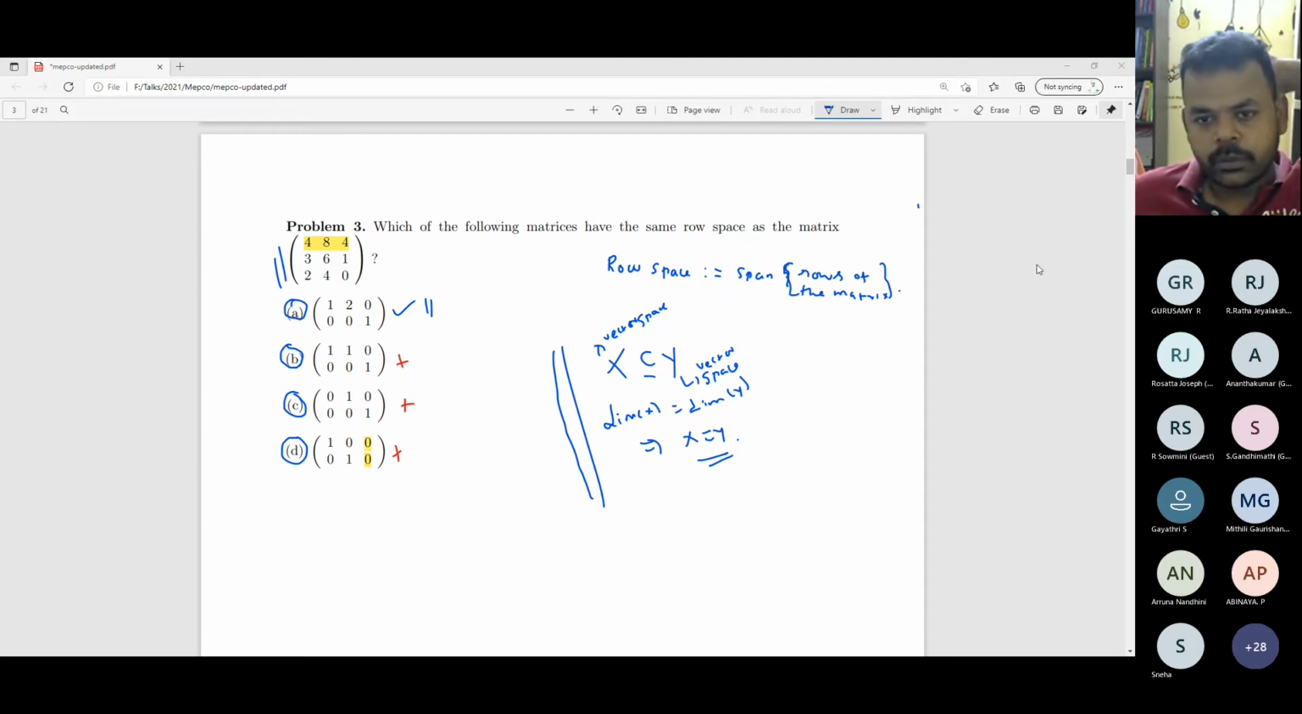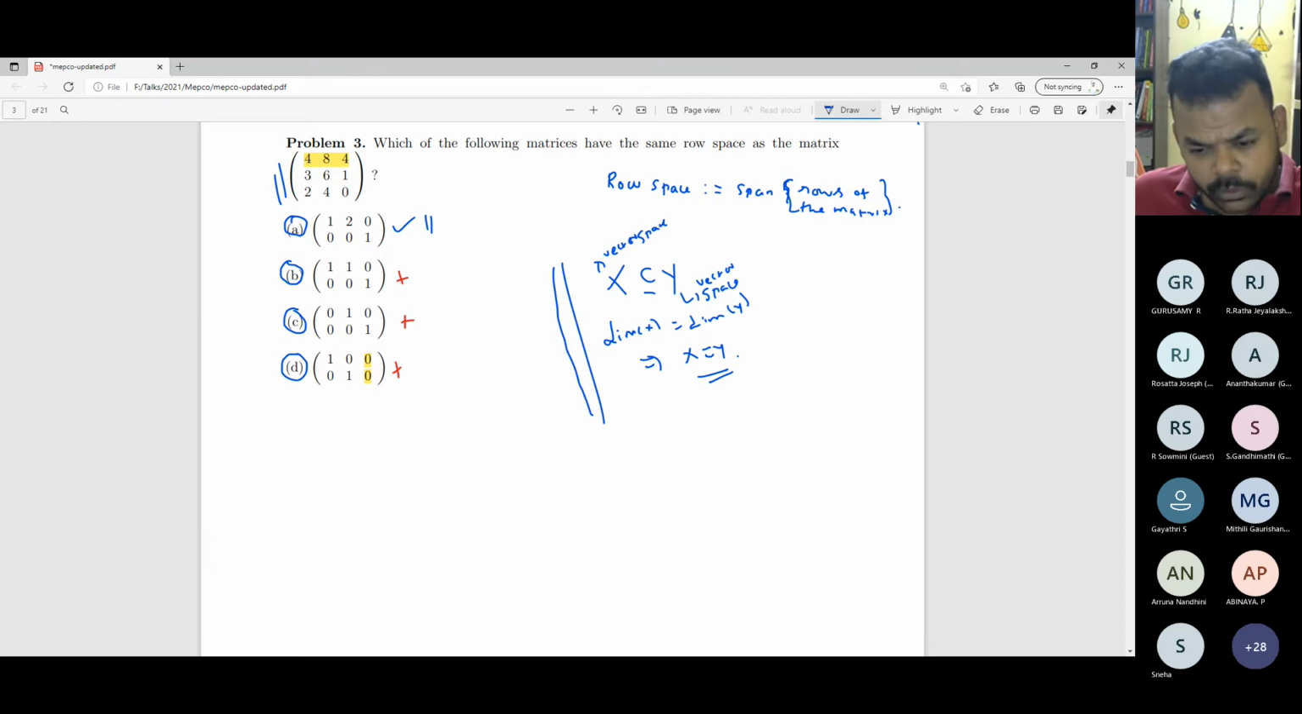Sir, I want to add something to this question. What he has asked is: which of the following matrices have the same row space as the matrix given, up to isomorphism? Then I think all will be true, right? Here there is no need of isomorphism, right? We are working only inside. If all the options produce the vector space R2, right?